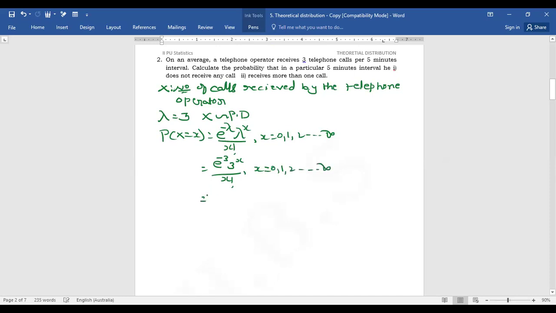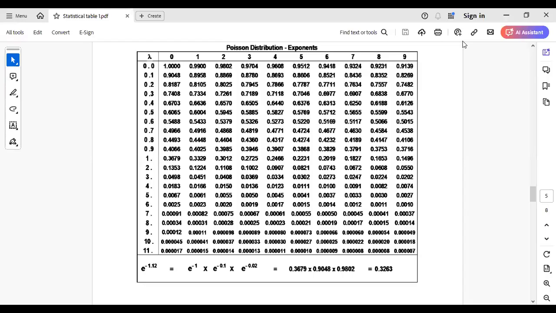Then e power minus 3, the same procedure from the table value. If we consider the term 3.0 from the table, that is 0.0498 from the Poisson distribution exponents.